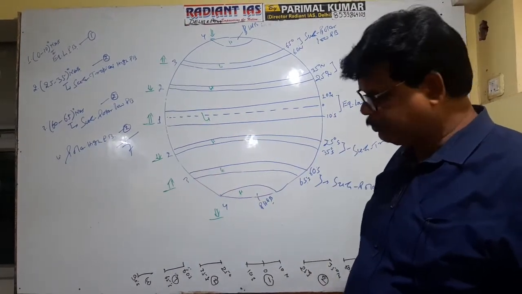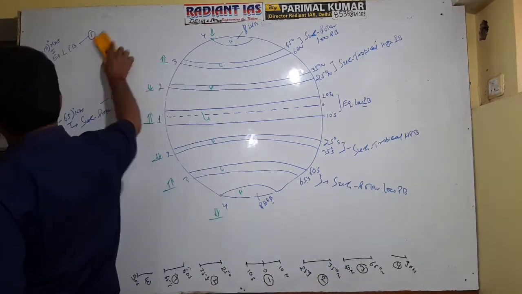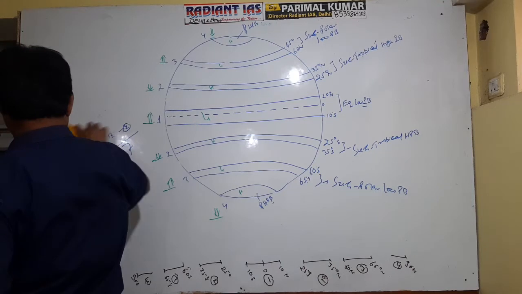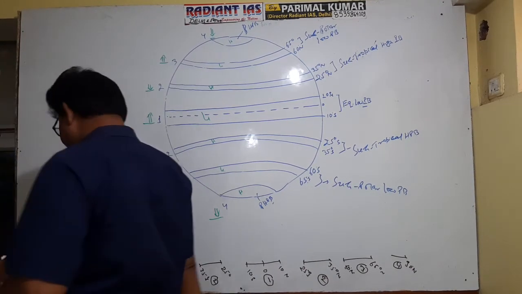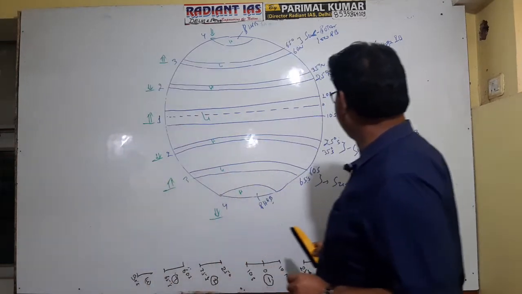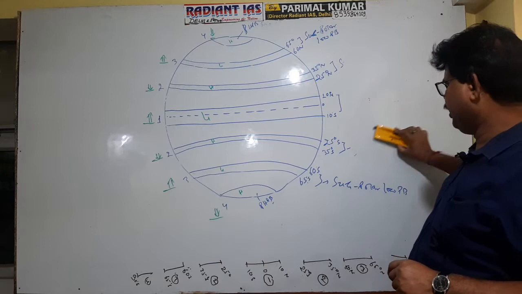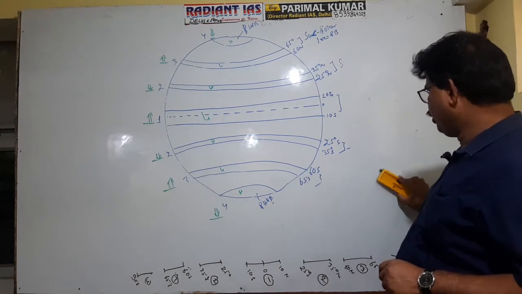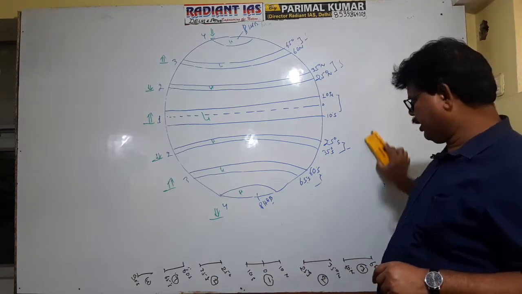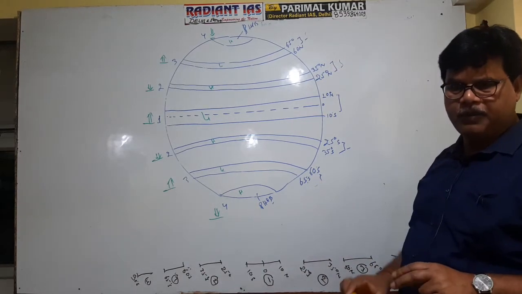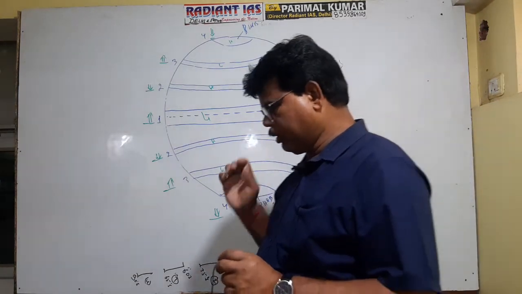Okay. See, as far as the equatorial low pressure belt is concerned, I will discuss the origin of every pressure belt separately. The equatorial low pressure belt is produced between 0 to 10 degree north and south. What is the basic character of this zone?